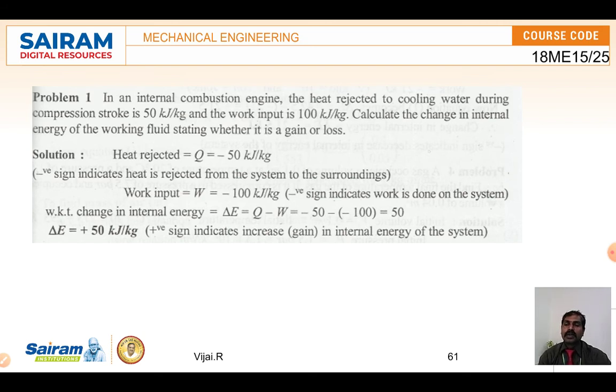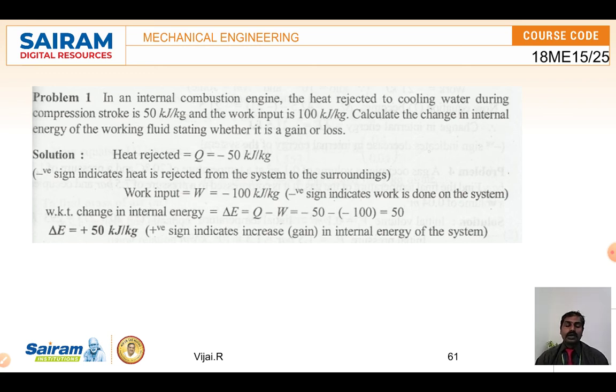A problem is given: an internal combustion engine, IC engine, that is a petrol engine or diesel engine, whatever it is. The heat rejected to cooling water during the compression stroke is 50 kilojoule per kilogram, and the work input is 100 kilojoule per kilogram. Calculate the change in internal energy. What is given is heat rejected to the cooling water.